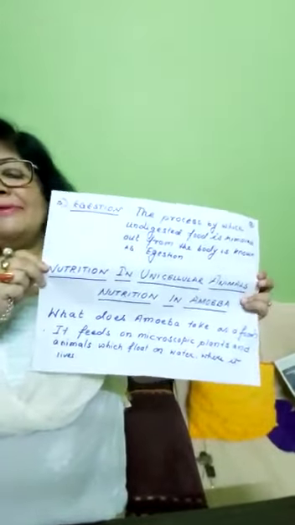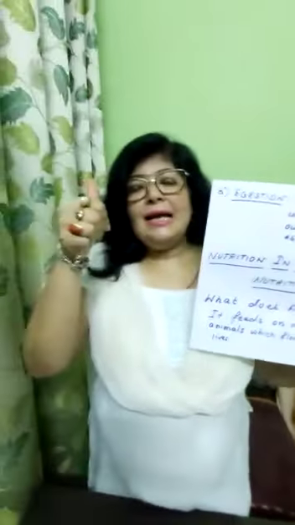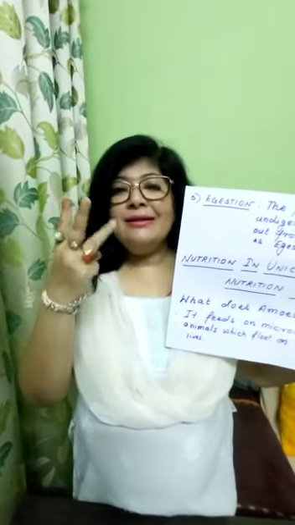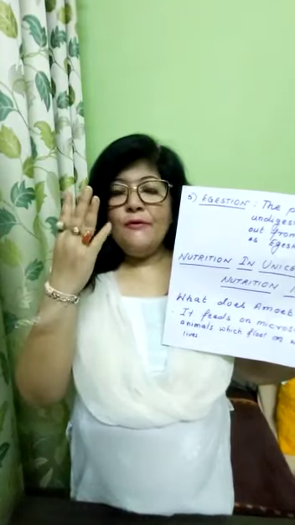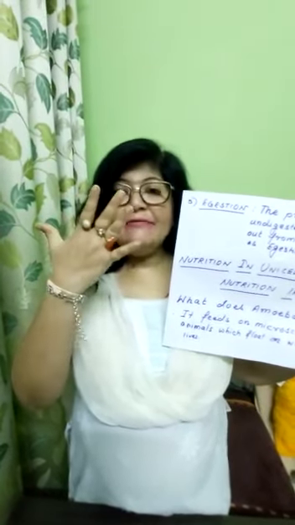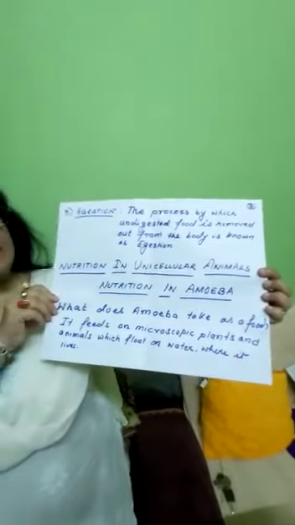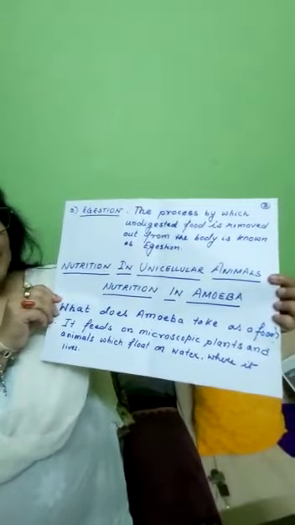So what are the 5 steps? First is ingestion, second digestion, third absorption, fourth assimilation, and fifth egestion. Got it? Now we will discuss nutrition in unicellular animals.